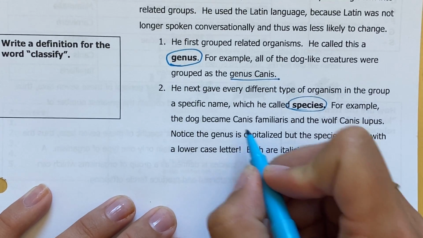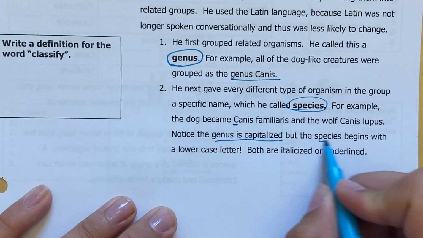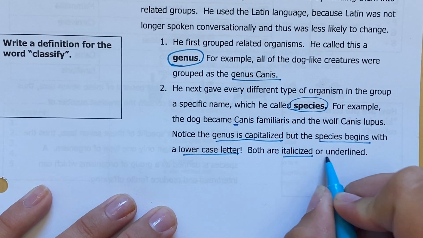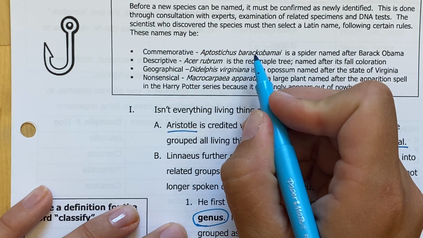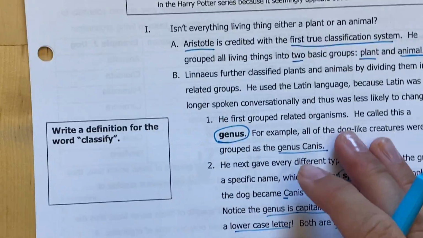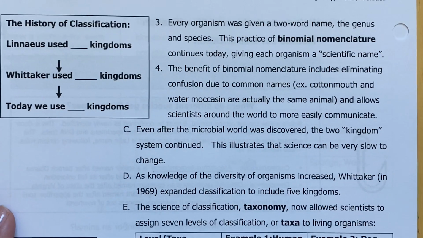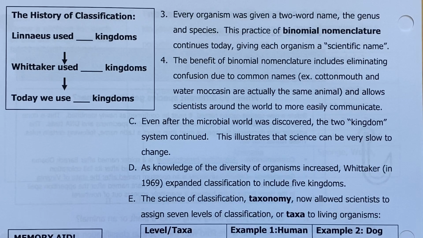Notice that the genus is always capitalized, but the species always begins with a lowercase letter, very similar to the way that you write your own name. Both are italicized or underlined whenever we write them, to represent that name. When we talk about genus and species, every organism was then given that two-part name, like Canis familiaris or Canis lupus.